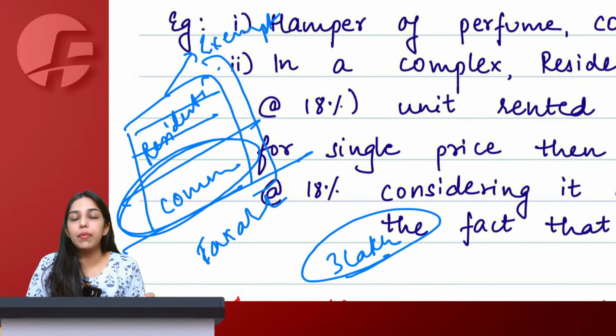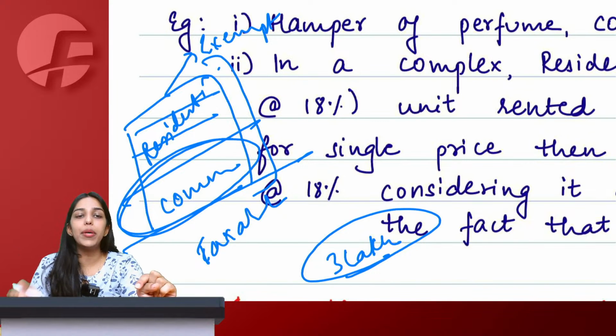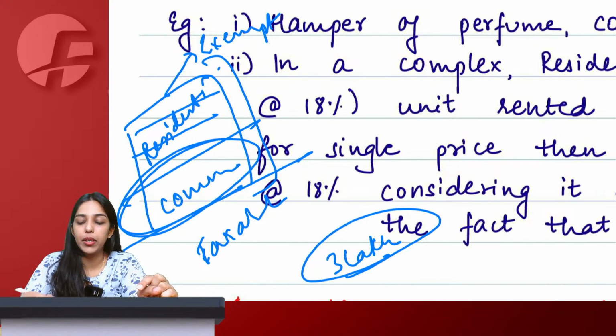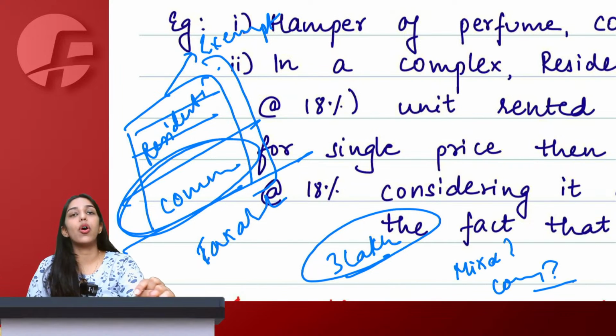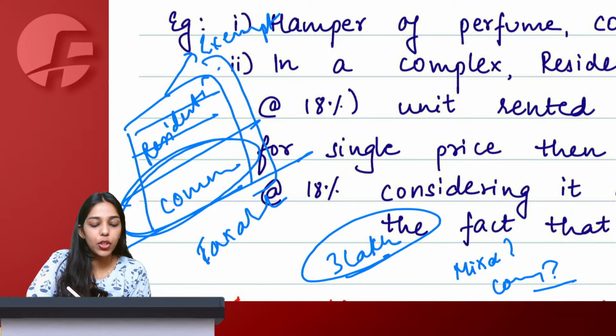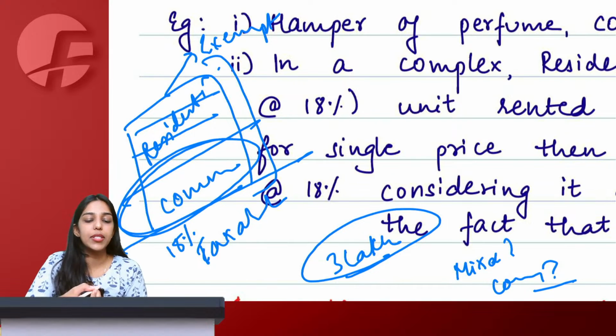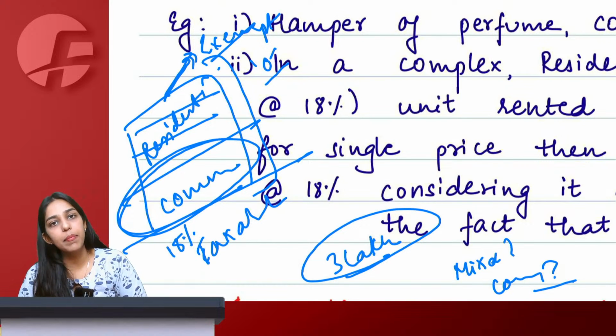Now, first of all, tell me, I have mixed up two supplies. One, renting of commercial property, another, renting of residential property. Is this a mixed supply or is this a composite supply according to you? Tell me. The rate of GST applicable on commercial renting is 18% and here let's say residential renting is exempt, therefore 0. So, is this a composite supply or is this a mixed supply?